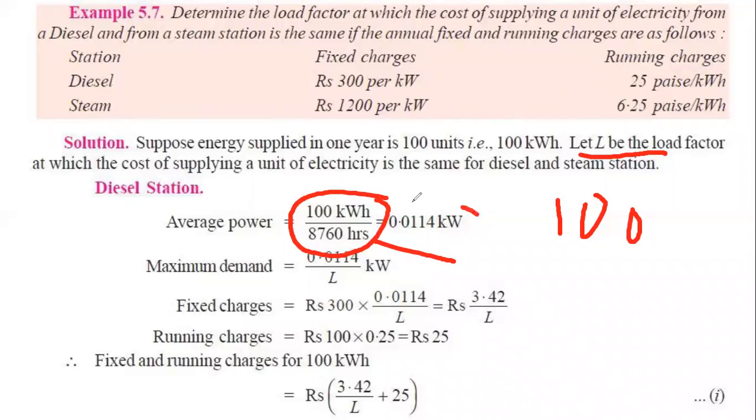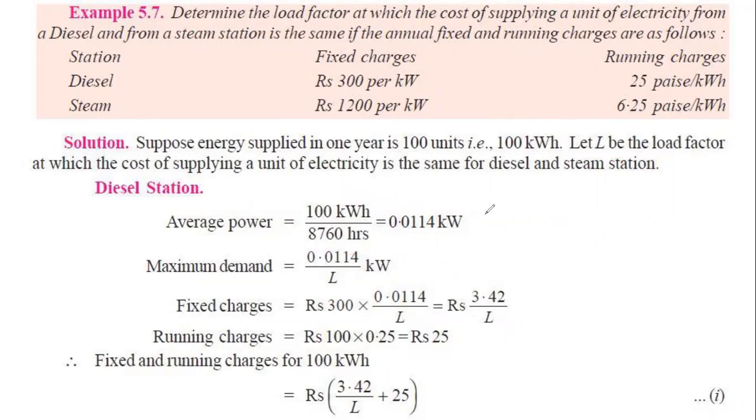So this is the average power or the average demand. Now we need to find out what is the maximum demand. We all know that the load factor L equals the average demand by the maximum demand.